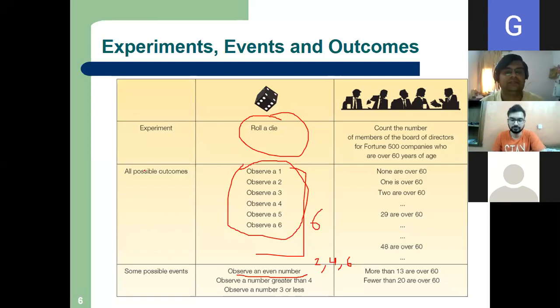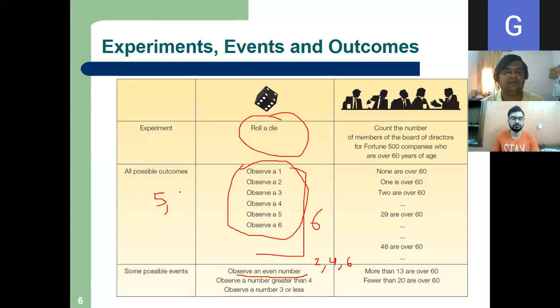Yes, anyone? 1/3. Yes. Observe a number greater than 4. That means what other number can happen? 5 and 6. So how many outcomes? 2. So what is my total outcome? 6. So 1/3. Very good.